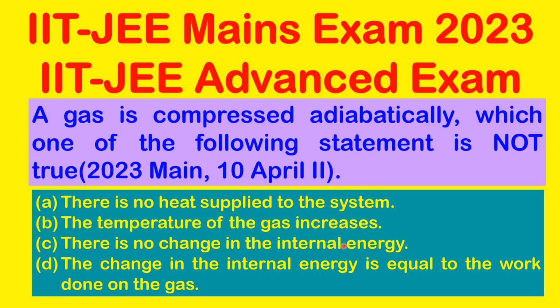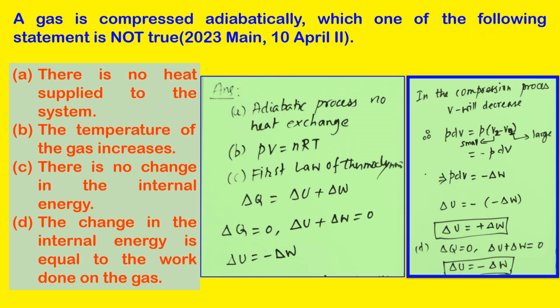Option A: there is no heat supplied to the system. Option B: the temperature of the gas increases. Option C: there is no change in the internal energy. Option D: the change in the internal energy is equal to the work done. Now we will assess each of these options and find the right answer. First we will look at the first option.